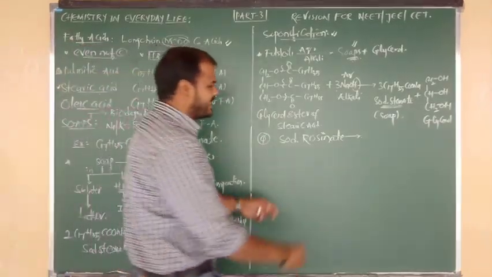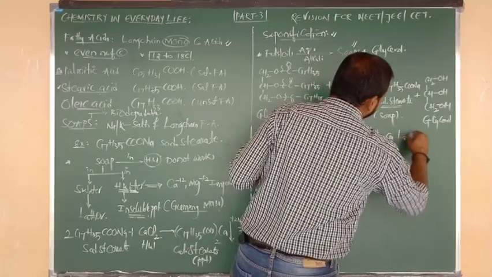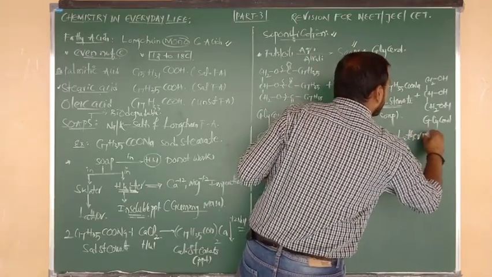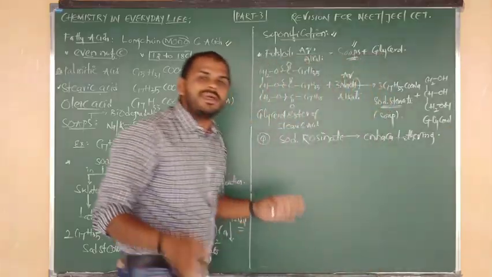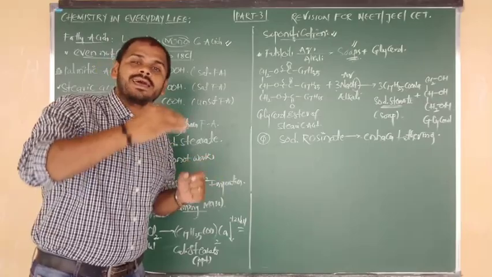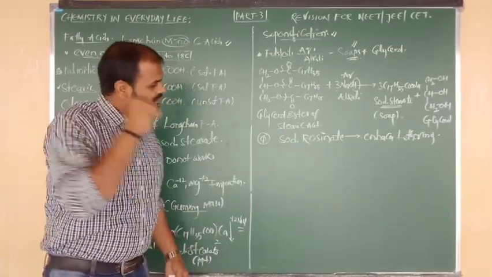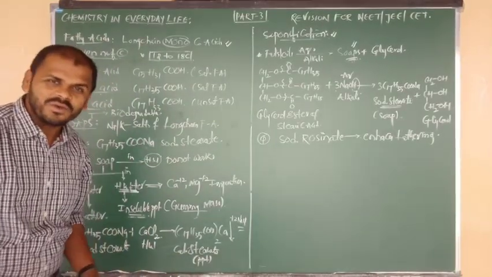So sodium rosinate is used to enhance the lathering action of the soap. So soap का foam formation, lather formation increase करना है तो we have to add the chemical that is nothing but sodium rosinate. Focus on that beta. Okay, all of you? Good.